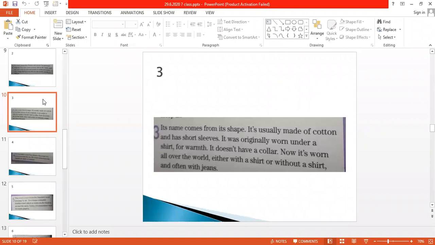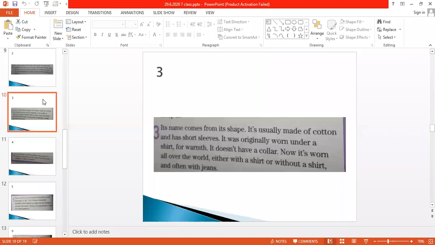It doesn't have a collar. Now it's worn all over the world, either with a shirt or without a shirt. Firstly, they used to wear it under the shirt, but now it's common all over the world with a shirt or without a shirt, and often with jeans.